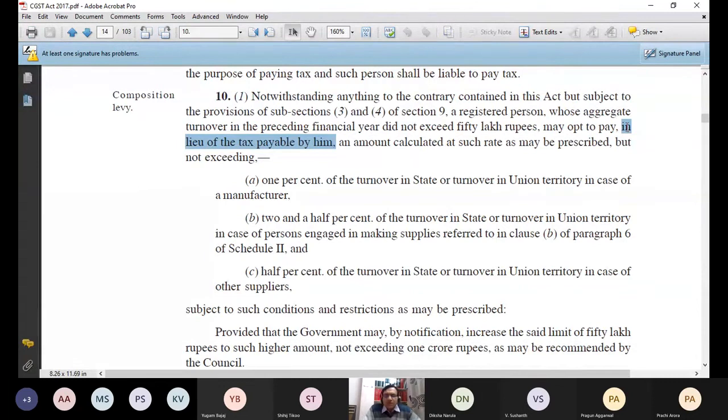Now you might not have understood the detailed point, but let me show you the Amendment Act now, and then you see the difference, what change has been done.